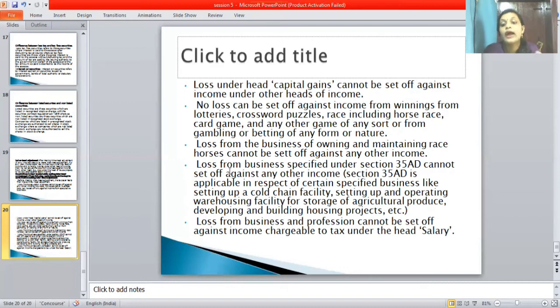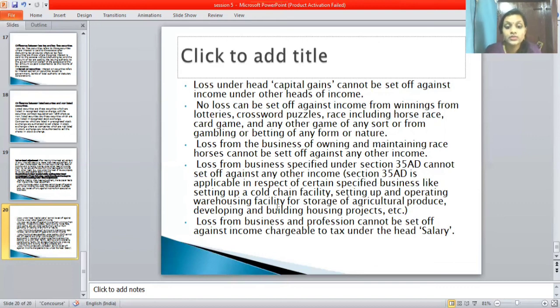Section 35AD is applicable in respect of certain specified businesses like setting up a cold chain facility, setting up and operating warehousing facilities for storage of agricultural produce, developing and building housing projects, etc. This all comes under loss of business specified under section 35AD, and it cannot be set off against any other income.